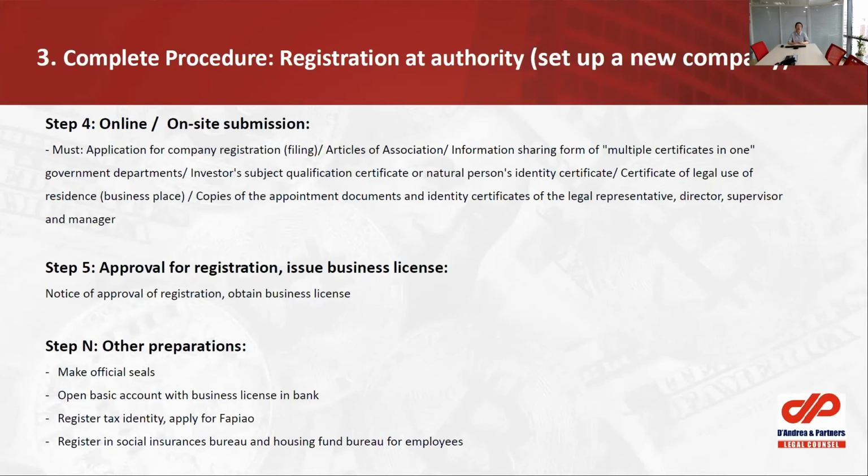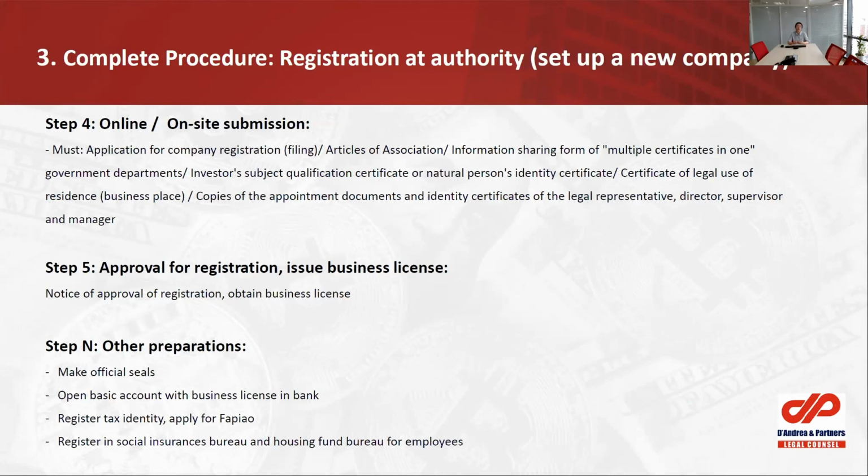For example, the articles of association that we mentioned, the information of the shareholders, the business scope, and the identification of the legal representative and other key management personnel. After we finish all these procedures, we submit online, and some places may ask us to visit on-site for a face-to-face discussion, in particular regarding the business scope.